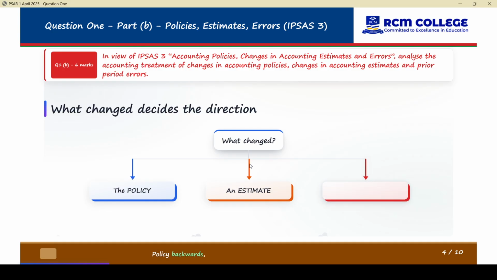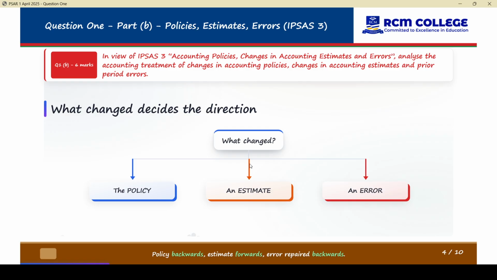And then finally, we say an error. What changed? An error. What's this error? For example, were the books wrong? Like the information that was available was not used or misused. So that we can say it's a prior period error: an omitted transaction, a formula mistake, a misapplied policy. These are the types of errors we are talking about. Errors when material, you go backward. When immaterial, you just move forward.